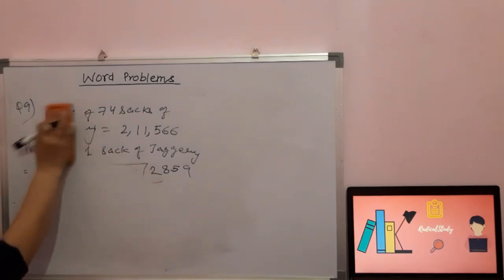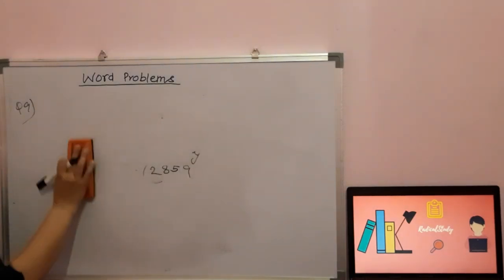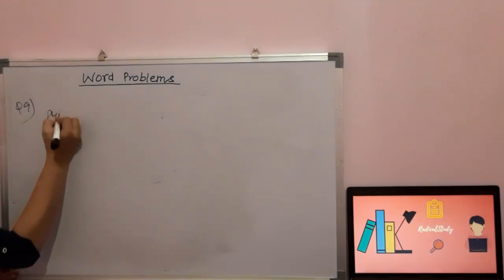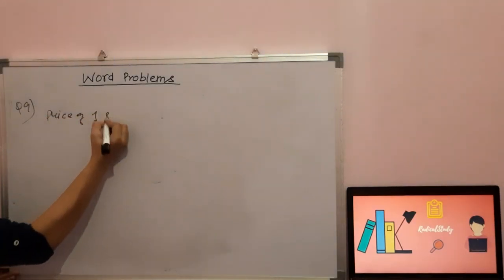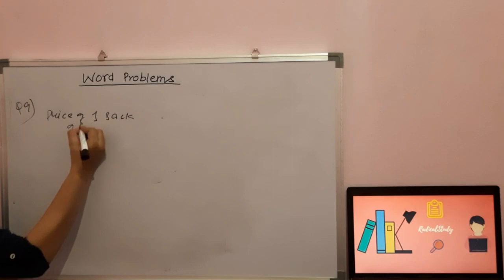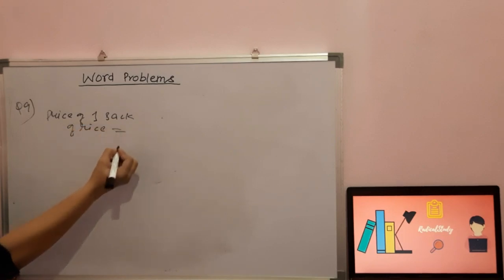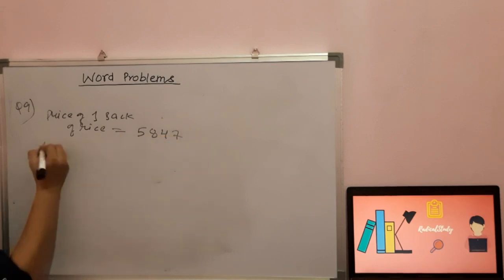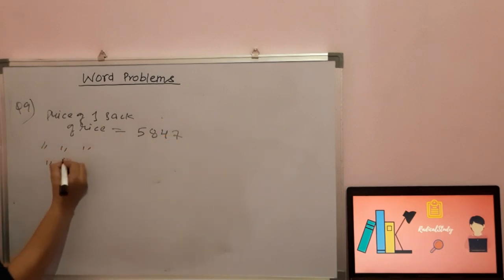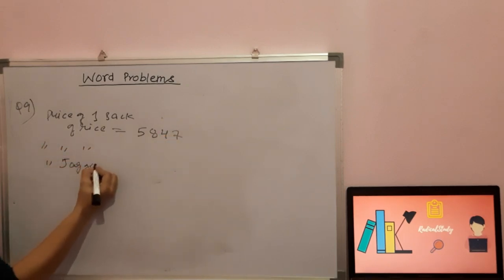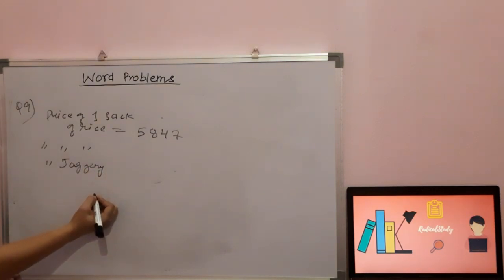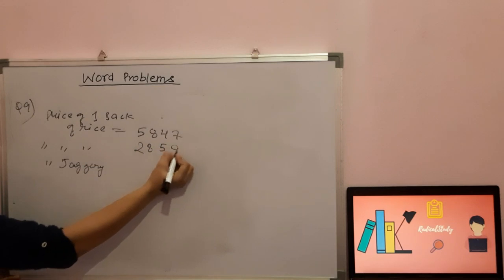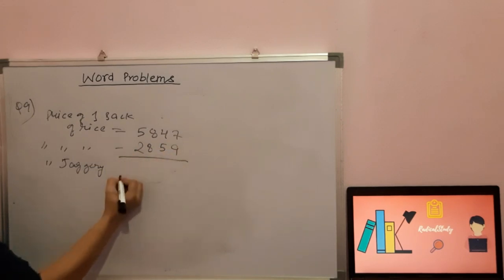Now how much costlier? For that what we have to do? We have to subtract the price of one sack of jaggery from the price of one sack of rice. What is the price of rice? 5,847. Now the price of one sack of jaggery. The one sack of jaggery costs ₹2,859. Now what we have to do? We have to subtract it.